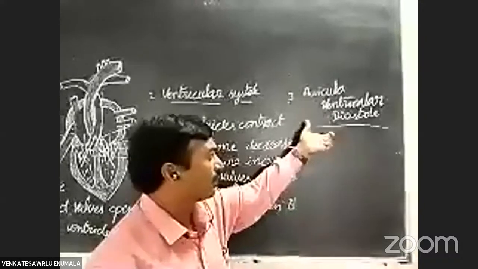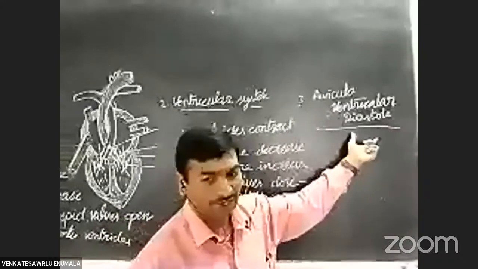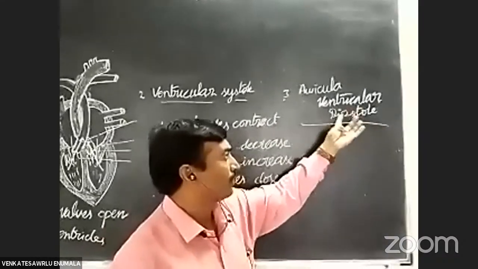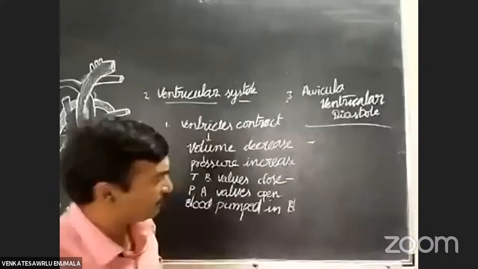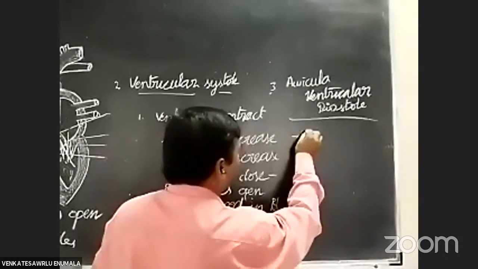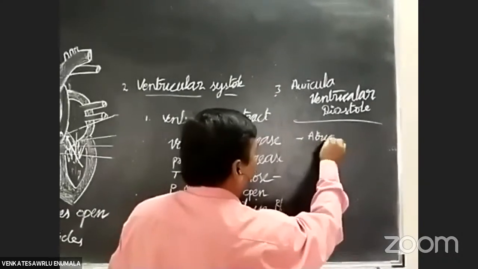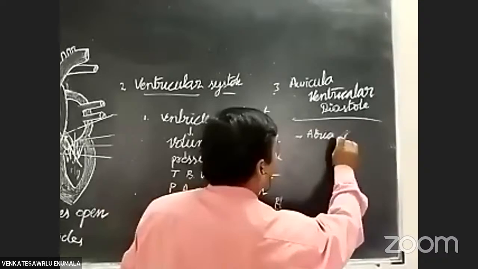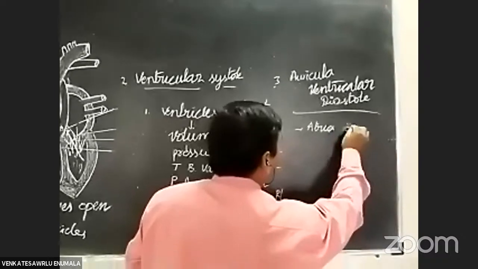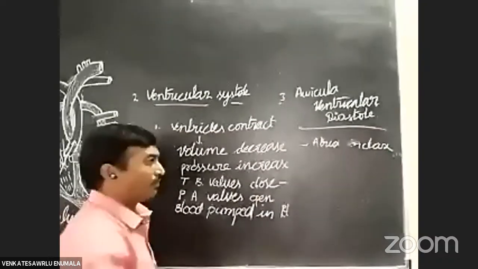Here, the auricles become relaxed and the ventricles also become relaxed. The relaxation of the auricles and ventricles is known as auriculoventricular diastole. So, what is the first change? The auricles, or atria, relax.